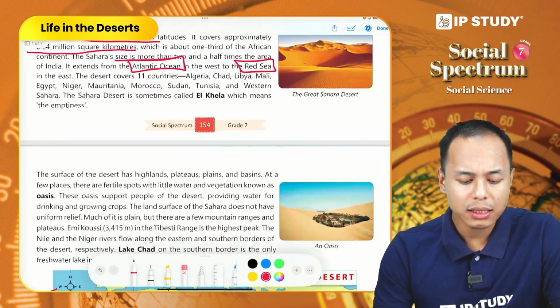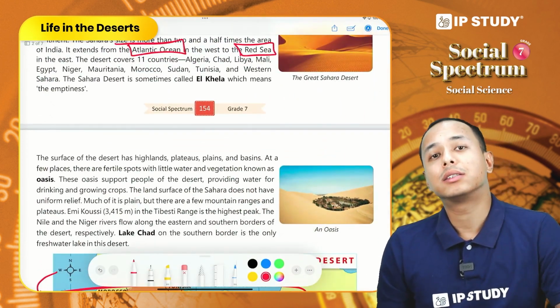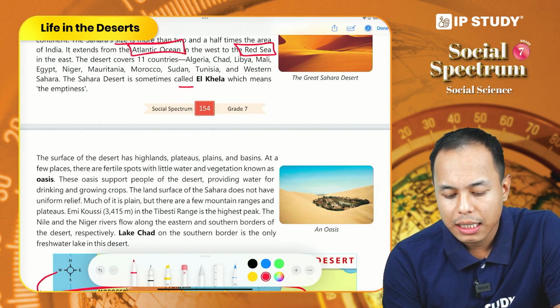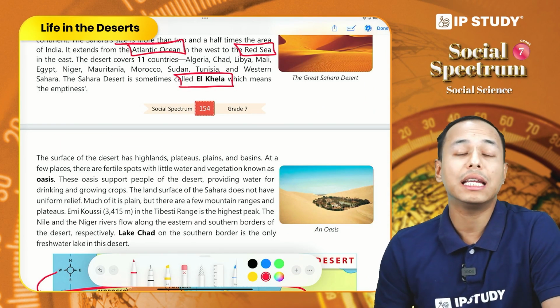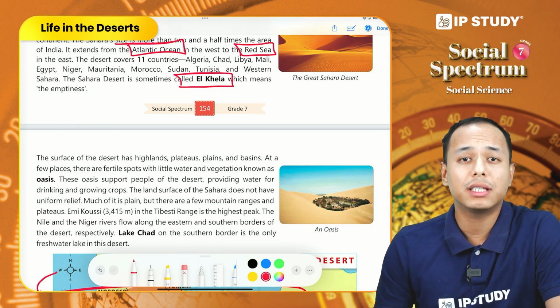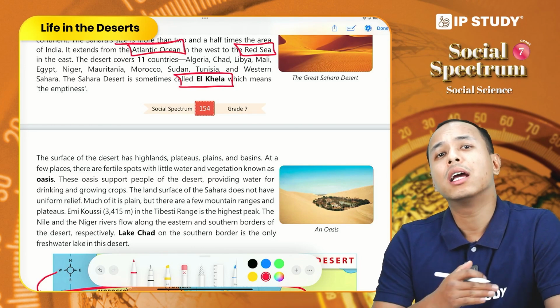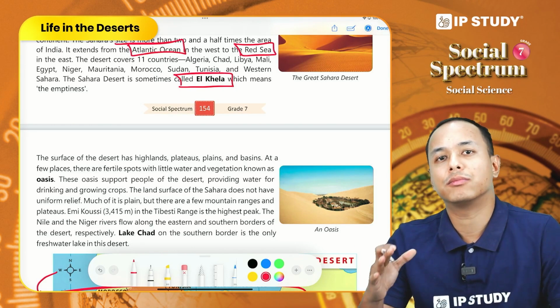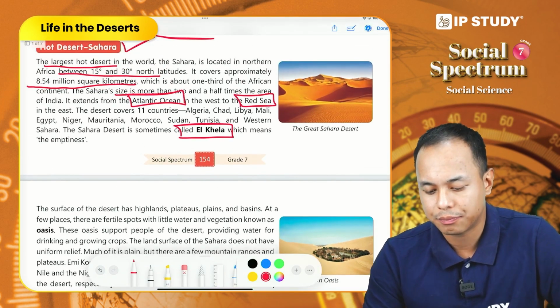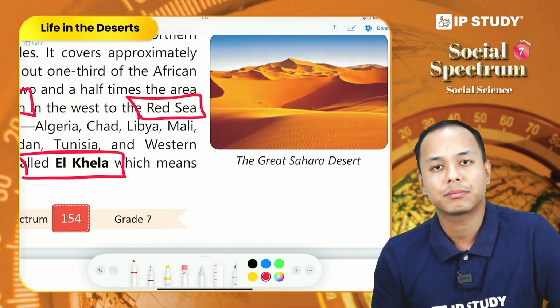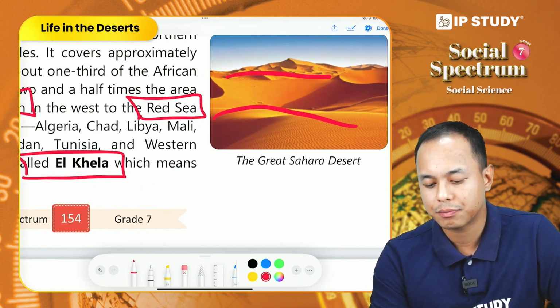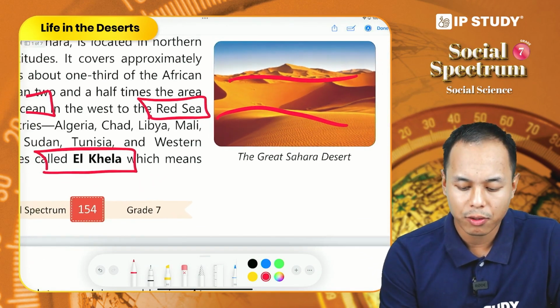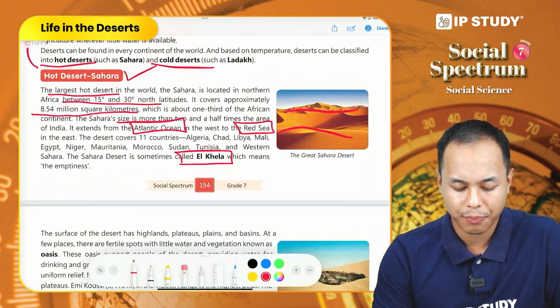So now let us come back to the content. The Sahara desert is also called El Khela, and it means the emptiness, because we cannot see any features in the Sahara. Just look here, the desert is filled with sand dunes. So the word El Khela means emptiness.